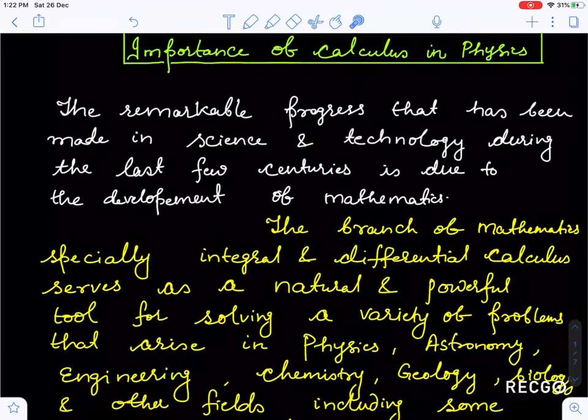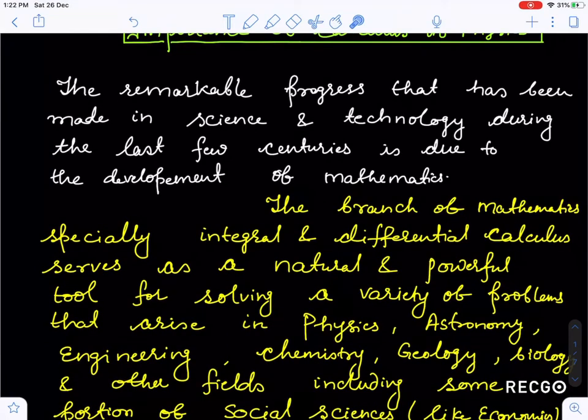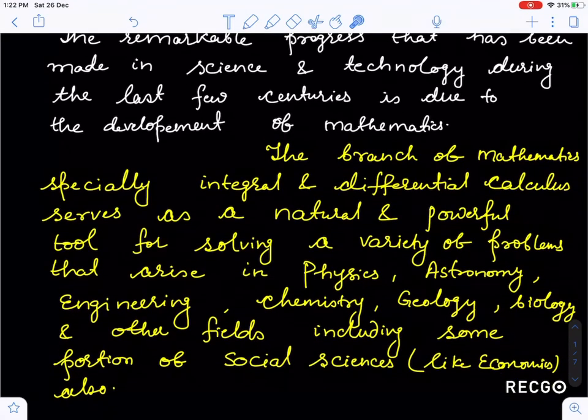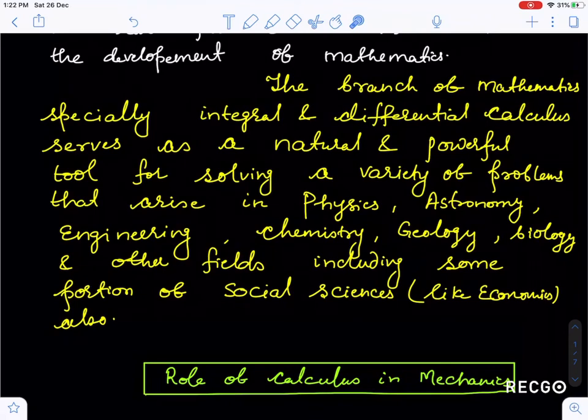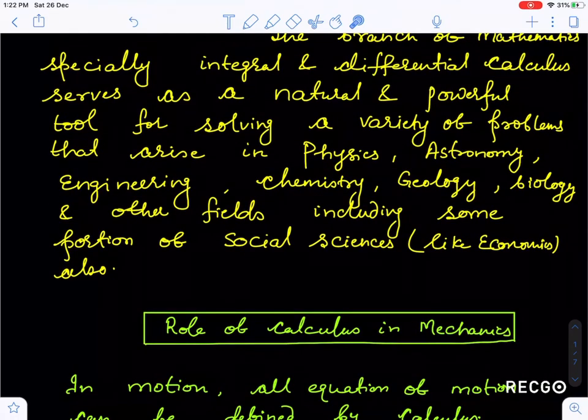The branch of mathematics we especially focus on in this lecture is integral and differential calculus, which serves to understand facts and phenomena of nature, as well as to solve a variety of problems arising in physics, astronomy, engineering, chemistry, geology, biology, and other fields, including some portions of social science nowadays, like economics, etc.